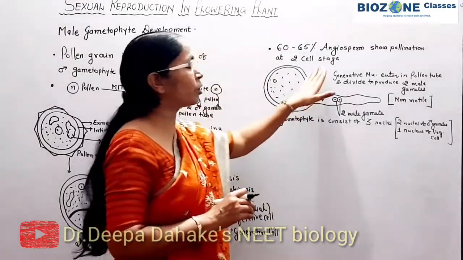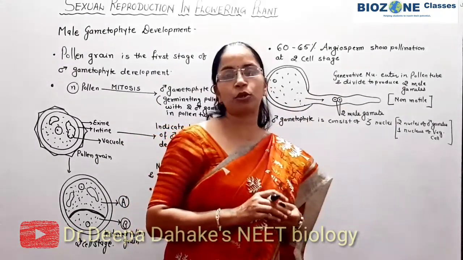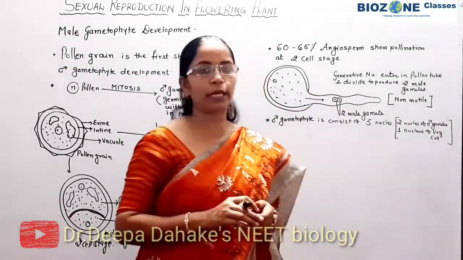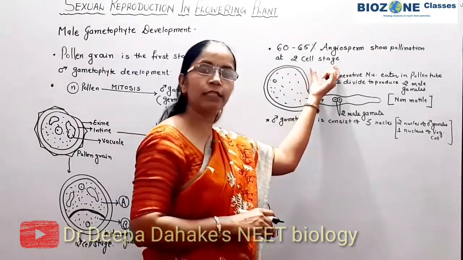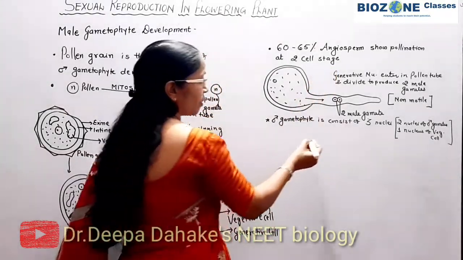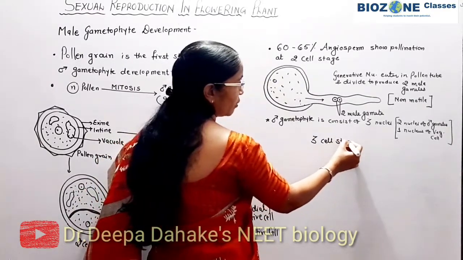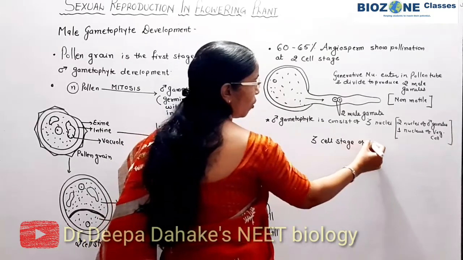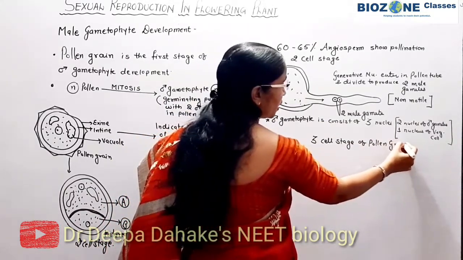This much we studied for the 2 cell stage of the pollen grain. Now what about the rest of the 35 to 40% of plants? In the rest of the plants, where the 2 cell stage is absent, the pollen grain comes at which stage? 3 cell stage. Pollination is at the 3 cell stage of the pollen grain. Now what is the 3 cell stage?